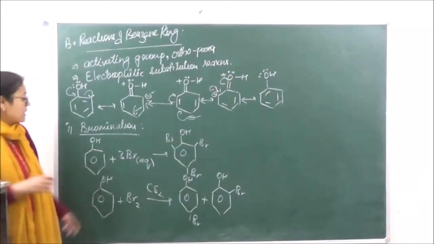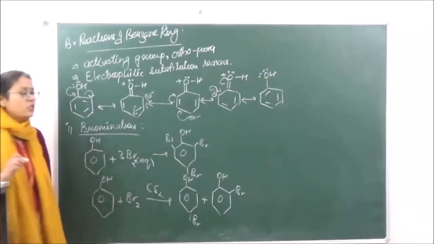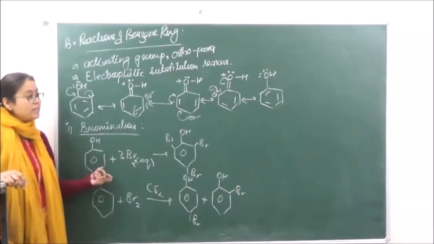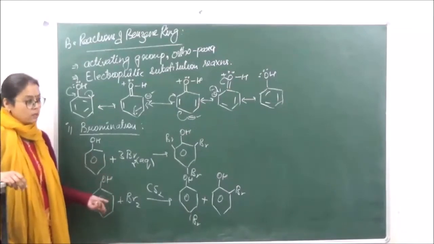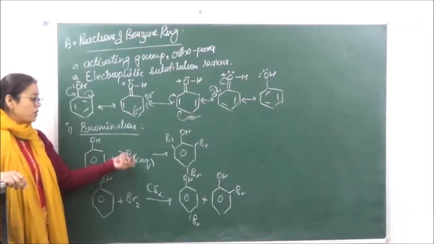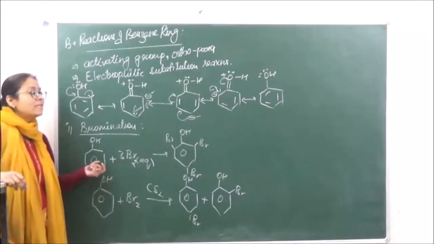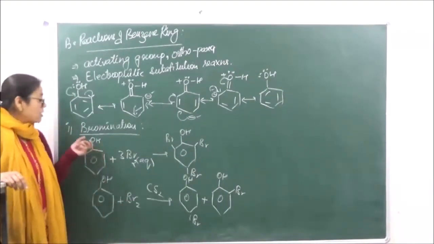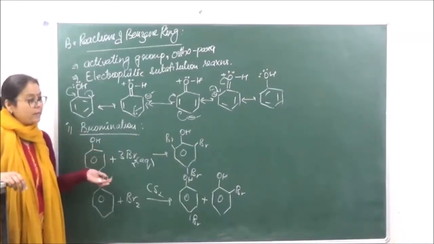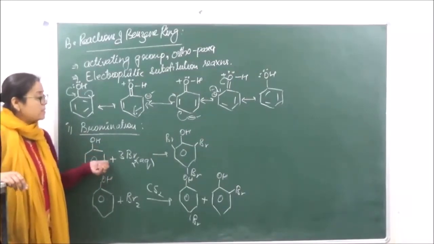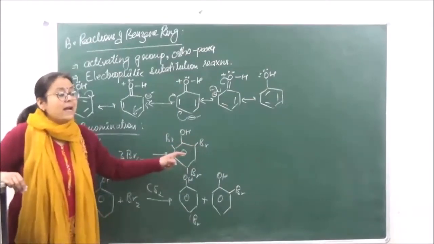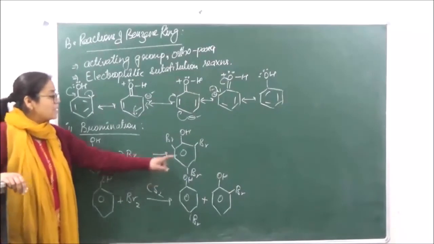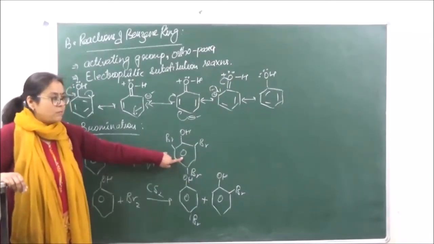It so happens that when we are doing the reaction in presence of water, the phenol is going to get ionized to give us phenoxide ion. In aqueous solution, or in presence of water, phenol gets ionized to give us phenoxide ion. This phenoxide ion is highly activating. Because it is highly activating, it will simultaneously activate both the ortho and the para positions, right? So that is the reason why we are getting a tri-substituted product.